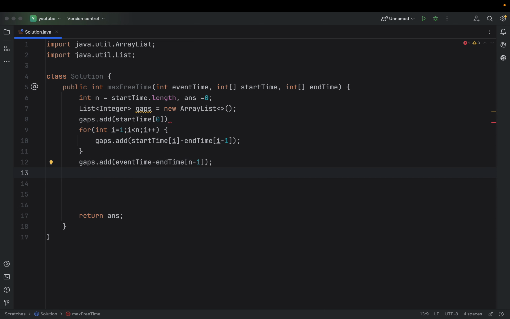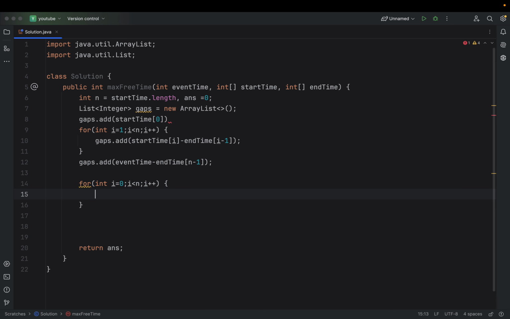Okay, and now what we need to do, as I said, is iterate over each and every event and see if we can reschedule it or not, right? There are various ways to do this, alternate ways to check if I can reschedule it somewhere else or not. I am following one of the ways. I will explain other ways also that we can do in this.